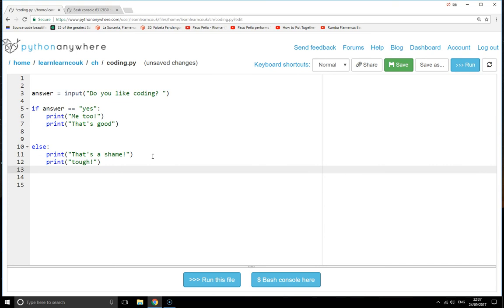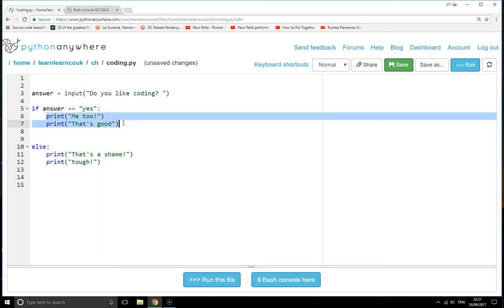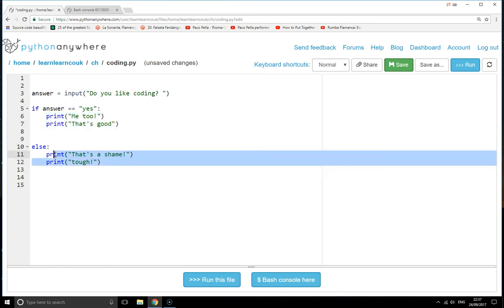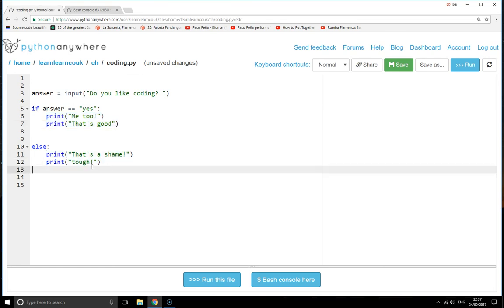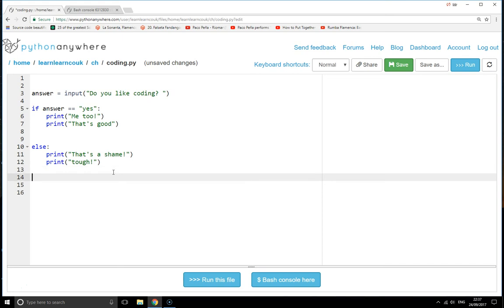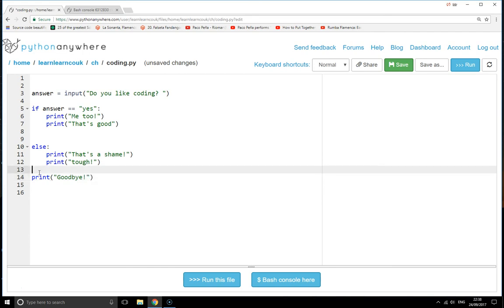So if the answer is yes, it will do these 2 lines of code that are indented. If the answer is no, then it will do those 2 there. And then you can jump out of those branches by printing goodbye, by returning to the level of indentation you had before, or getting rid of the indentation.